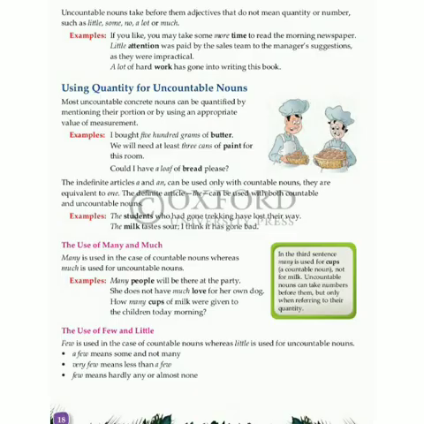Today we are going to discuss using quantity for uncountable nouns. Most of the uncountable concrete nouns can be quantified by mentioning their portion or by using an appropriate value of measurement. For example, when we talk about butter, we cannot say "I want exactly this many butter" or "this much butter." What we say is in grams. I brought 500 grams of butter. Or we can say I need 3 cans of paint. Or I can say, can I have a loaf of bread please?